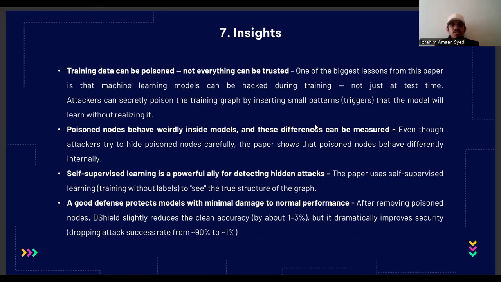Okay, let's talk about the role of self-supervised learning. Self-supervised learning is a powerful ally to find these hidden attacks, because this approach allows the model to see the real relationships between the nodes without being misled by tampered data, which makes it easier to spot anything. And the next thing is that it balances security and performance very well. It doesn't affect the performance much while improving the security by a lot, basically.